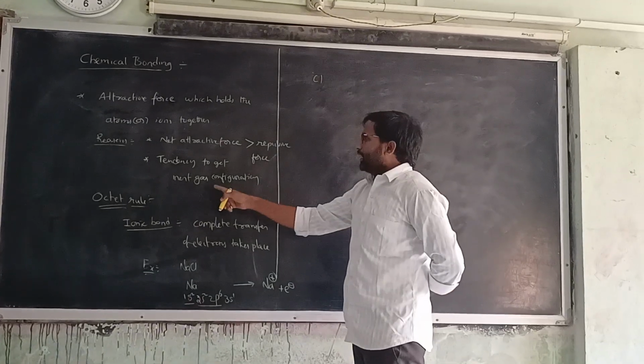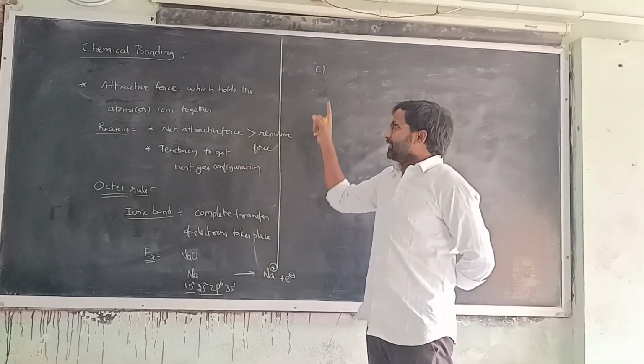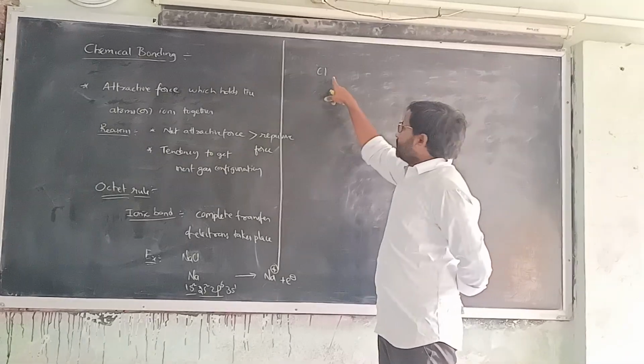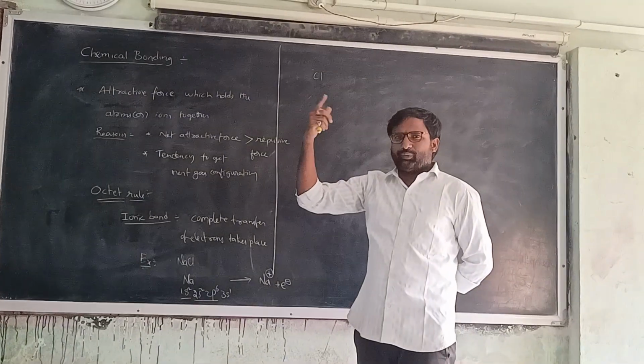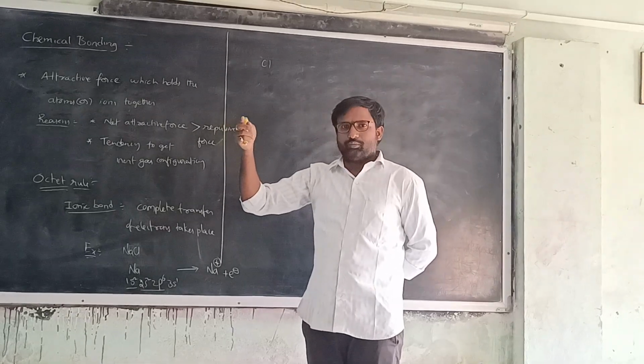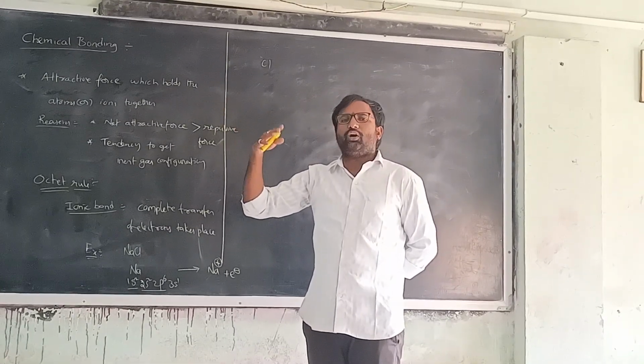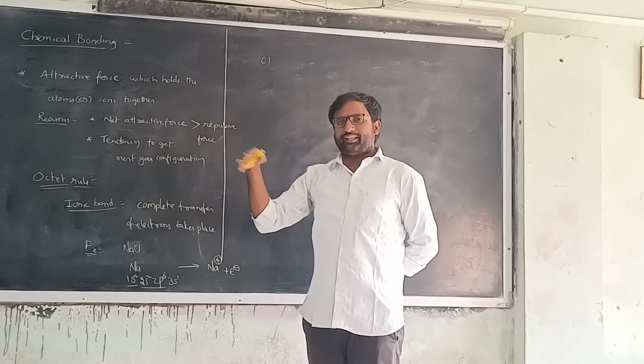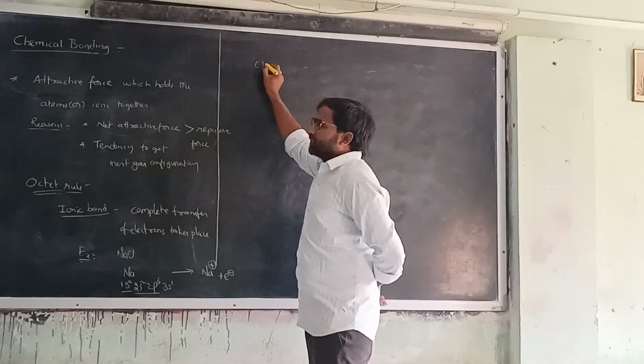Now, in the same way, let's talk about chlorine, according to the octet rule. What we discussed about the octet rule is simply that every atom tries to achieve 8 electrons in its valence shell by sharing, losing or gaining. So let's go with chlorine.